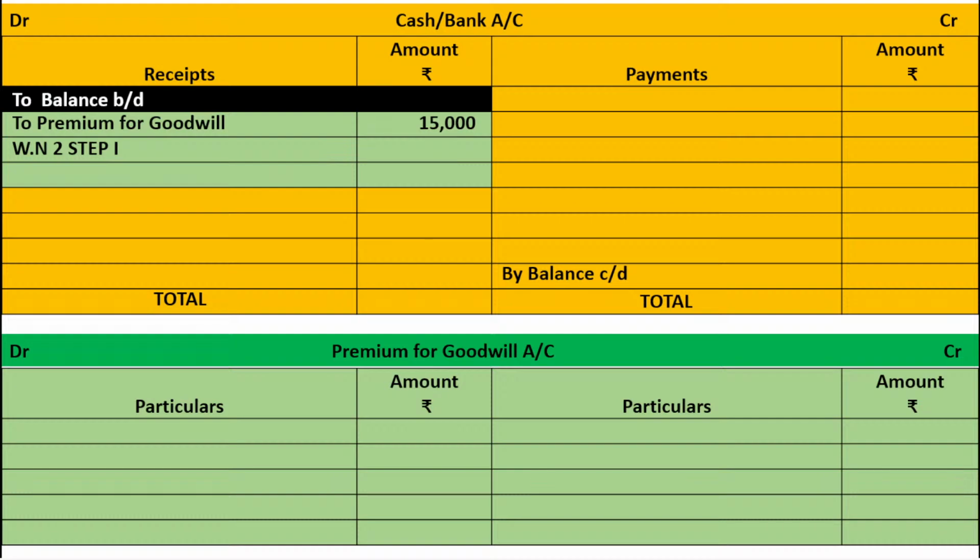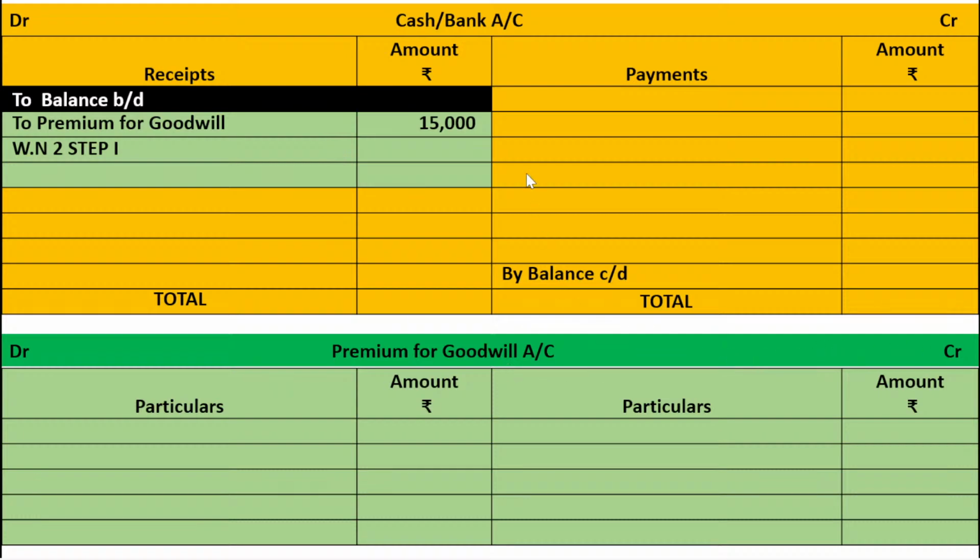Next you draw the premium for goodwill account. See, when the new partner brings the cash for goodwill, what is the journal entry? Cash/bank account debit to premium for goodwill account. Two accounts are involved. One is the cash/bank account. It is debited, that's why I am writing on the debit side. The second account is premium for goodwill, but that account is credited, so in the premium for goodwill account we write on the credit side.